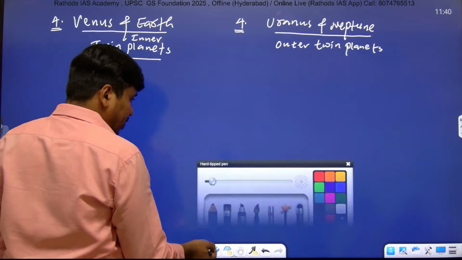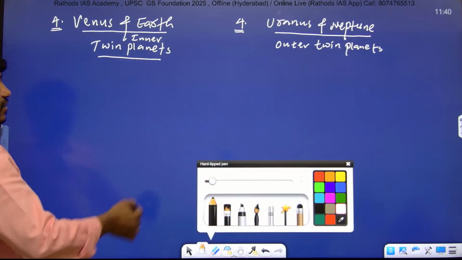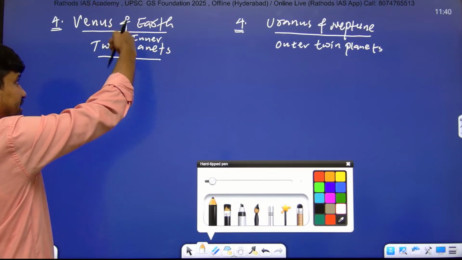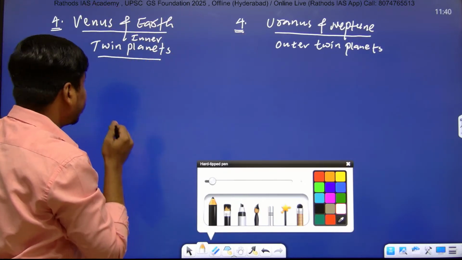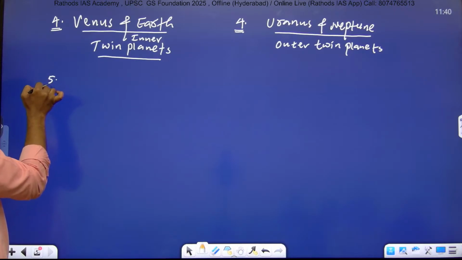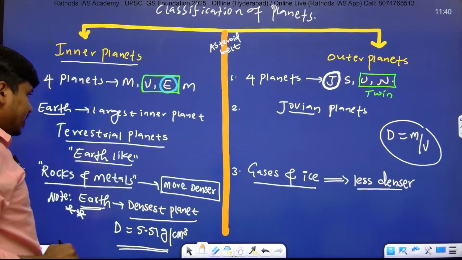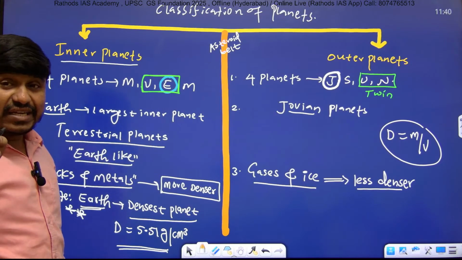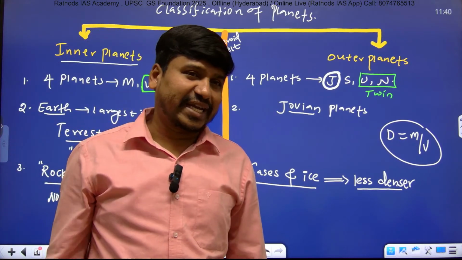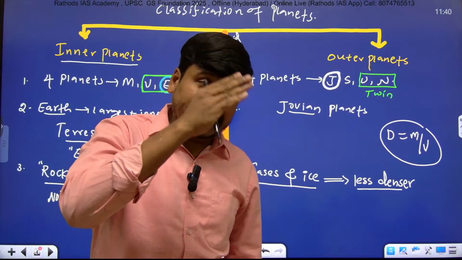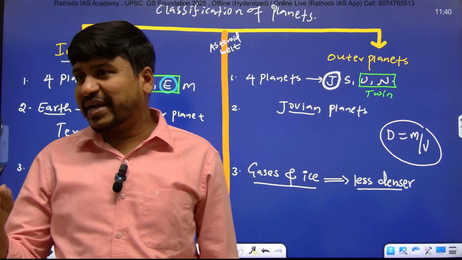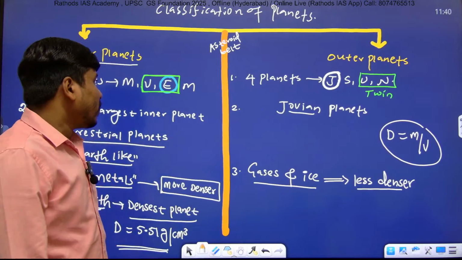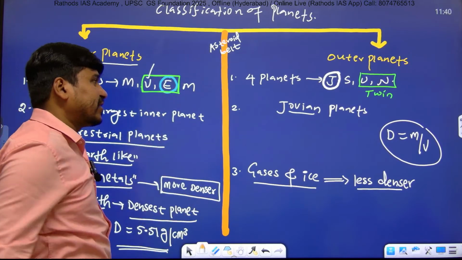So here point number 4. Venus and Earth are the inner twin planets, and Uranus and Neptune are the outer twin planets. Now point number 5. Listen. Among these four inner planets, only one inner planet rotates in an opposite direction, and 3 planets rotate in the same direction. Which is that planet? Yes, very good. Venus. Only Venus rotates in the opposite direction.